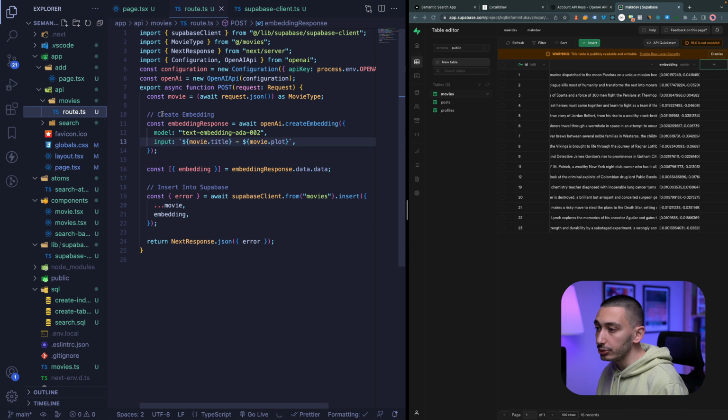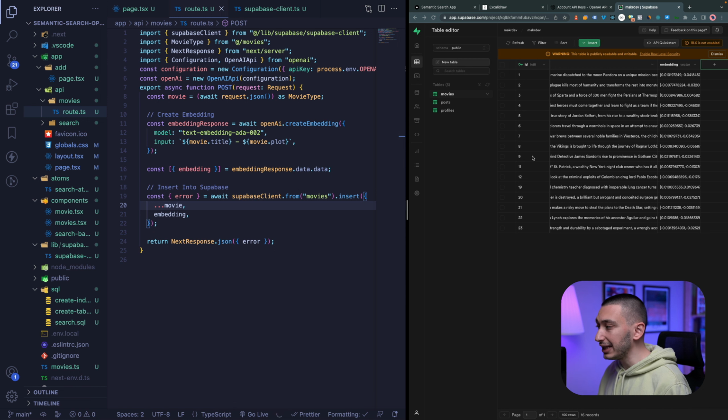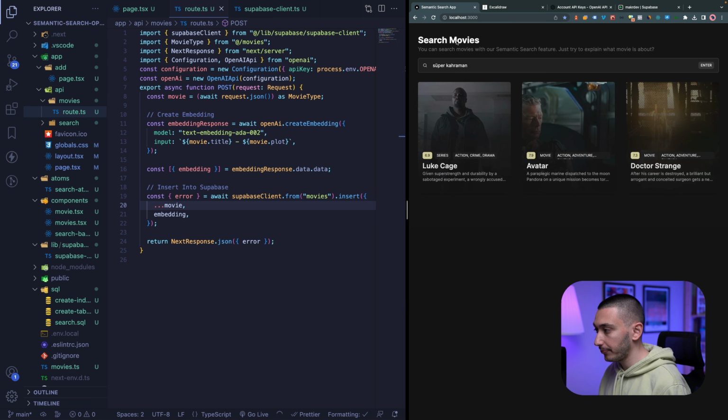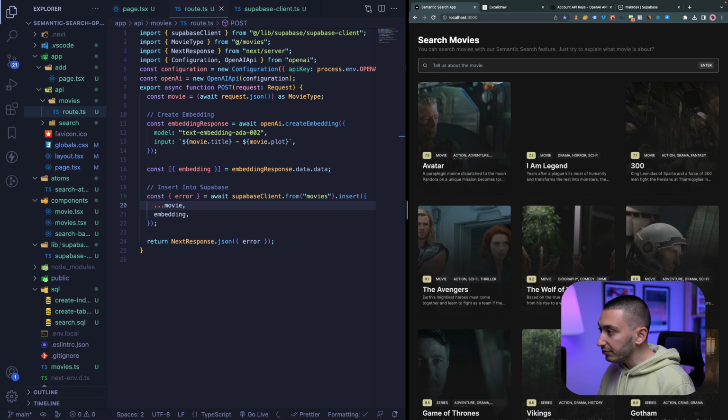In our route endpoint, as you can see, first we need to create embedding, and after that we will insert this movie data, with the embedding, into our Supabase database. Okay, cool. Now we have our data and our embeddings. Now we need to find a way to create embeddings with our search queries. How can we do that?